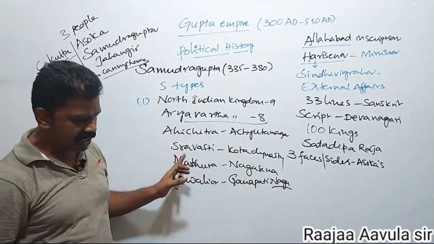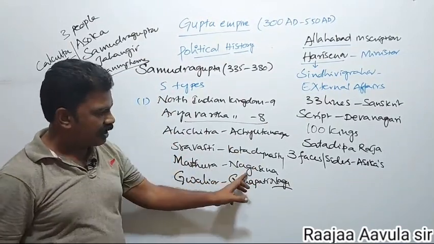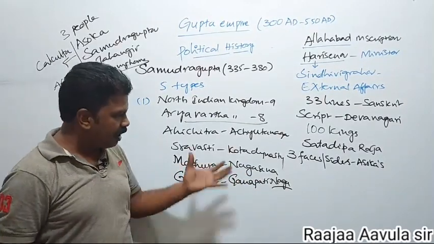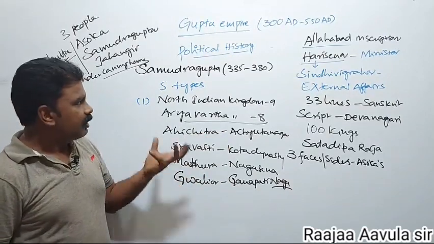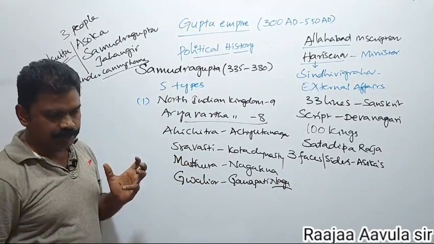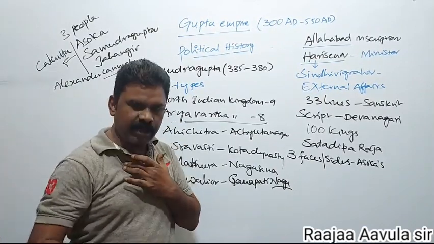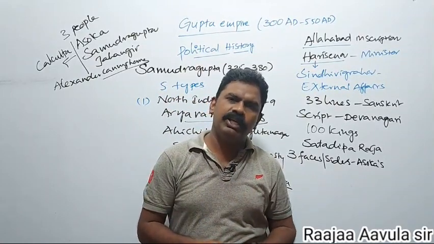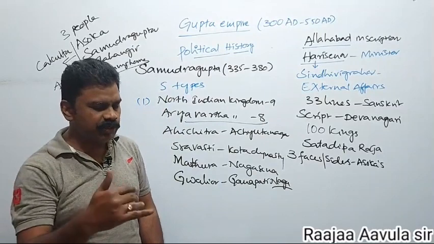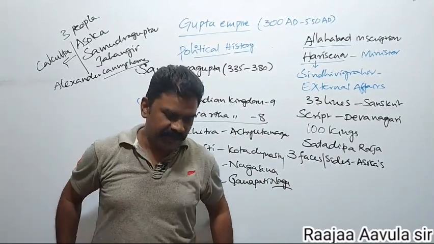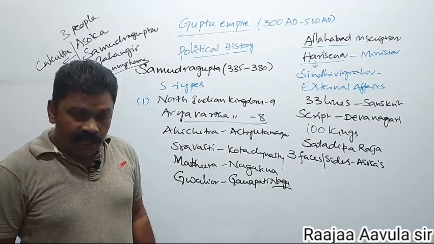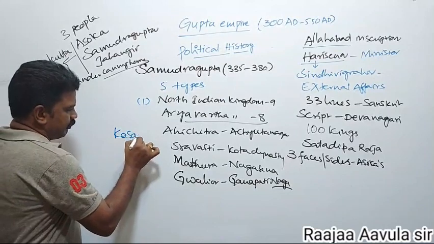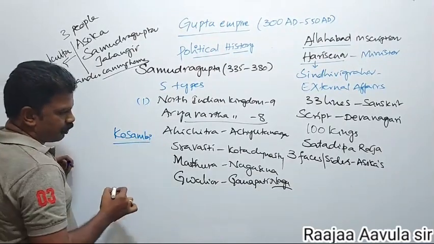Ahichchhatra Achyutanaga, Sravasti Kota dynasty, Mathura Nagasena, and Gwalior ruler Ganapati Naga, all these were defeated by Samudragupta. The second time also he invaded. Originally, whenever he was going to invade, he used to defeat the allies. 9 kingdoms were defeated, all in the Battle of Kosambi.